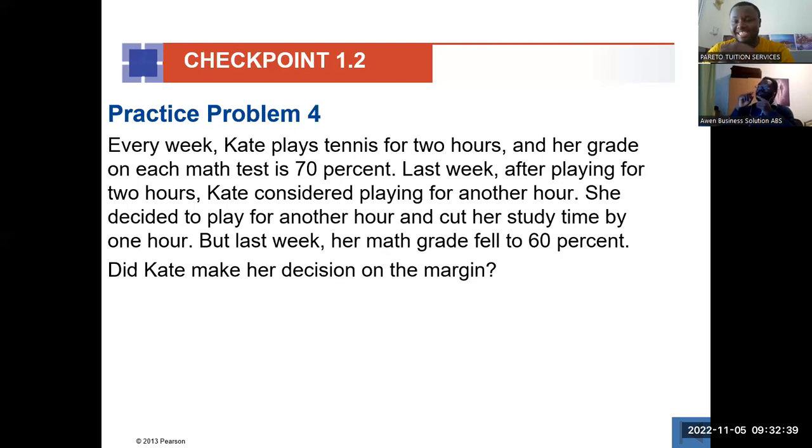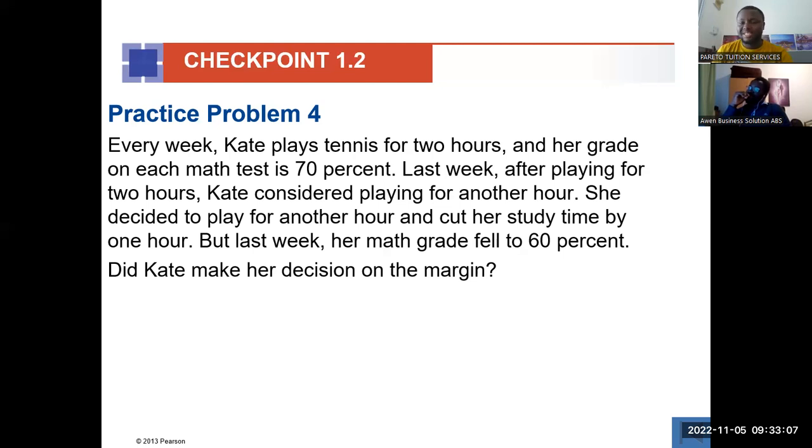Okay, let's draw a distinction between marginal decisions and rational decisions. For rational decisions, your marginal benefit must exceed or at least equal your marginal cost, okay? But then making a decision at the margin, remember we said the decision must be incremental.